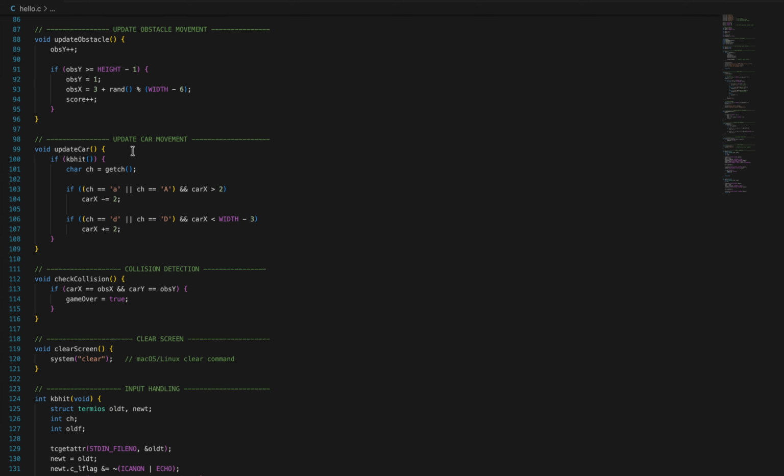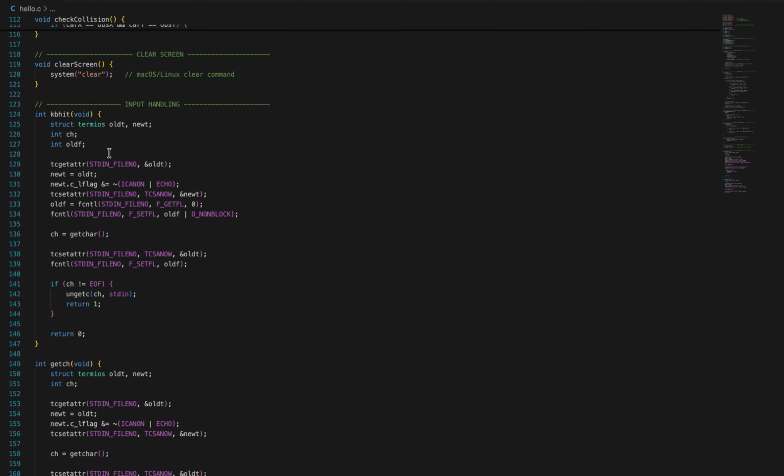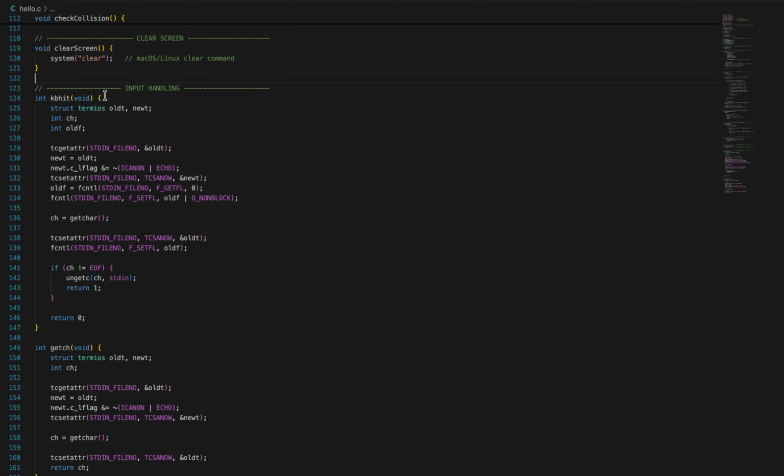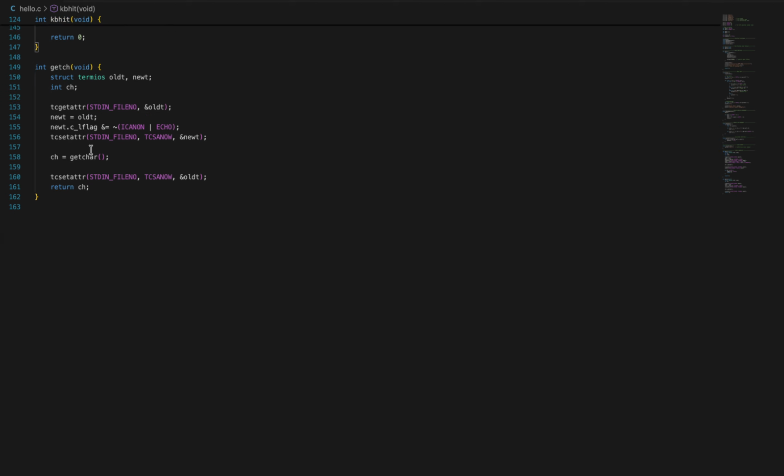The car movement code is here. The screen will be cleared because of this function. After that, how we are handling the car is by this code. I have run it. Now we can see the code running.